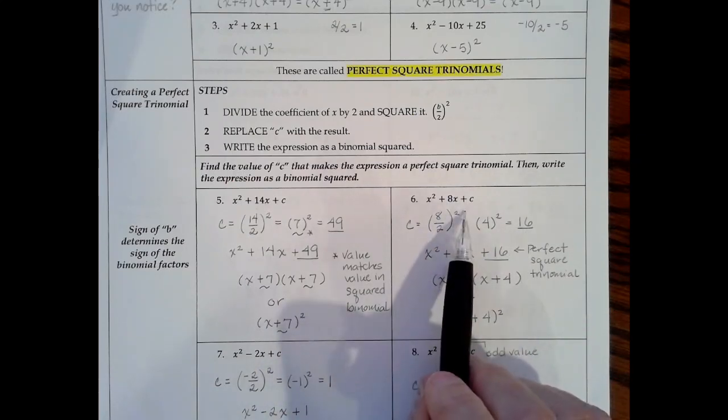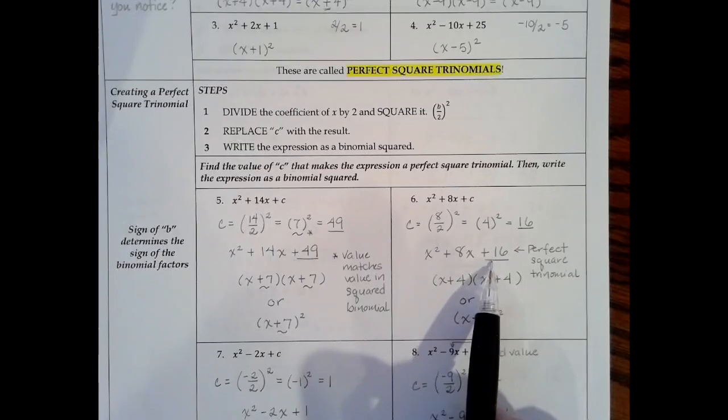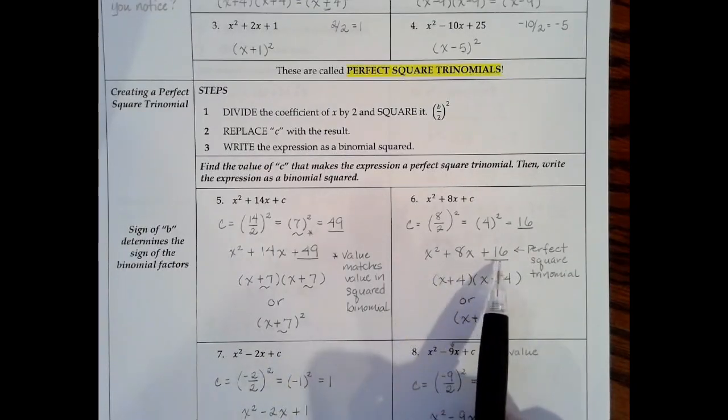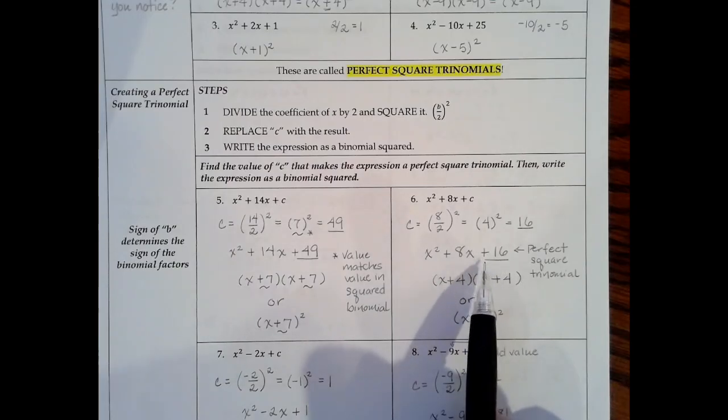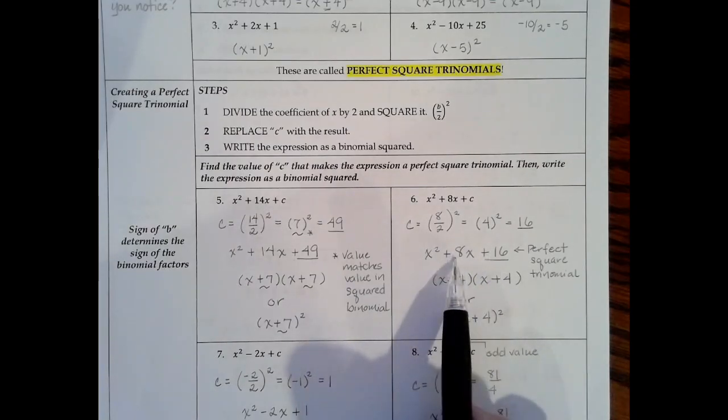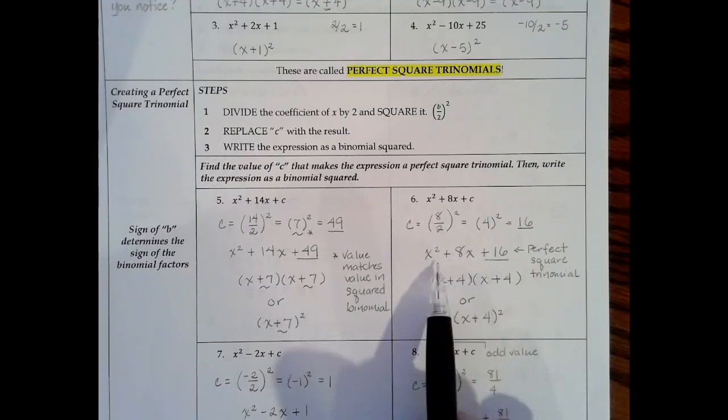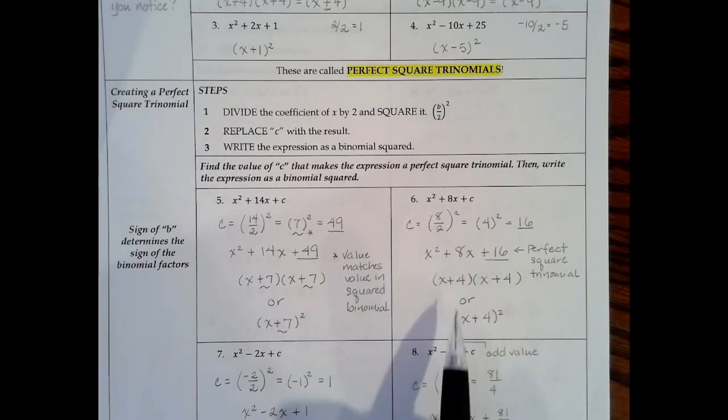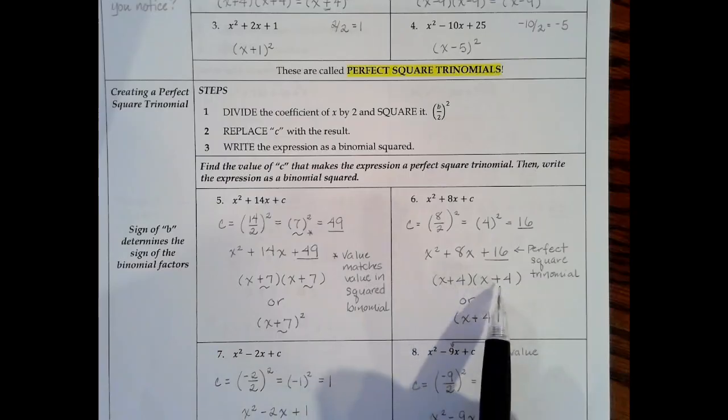We're going to replace the c with 16. Now we're going to turn around and factor this expression. This is a perfect square trinomial. So I'm looking for 2 numbers that multiply to get 16 and add to get 8. They have the same sign, and both signs should be positive. So that should be x plus 4 times x plus 4, or x plus 4 squared.